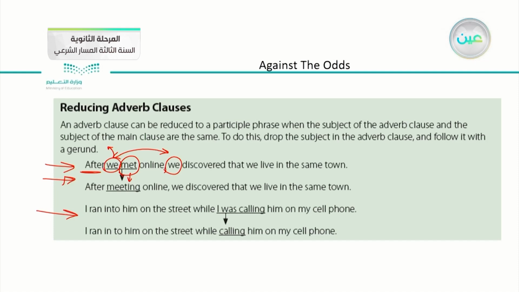I ran into him on the street while I was calling him on my cell phone. I ran into him on the street while calling him on my cell phone. We reduced I because it was mentioned twice, and we just used the word calling.